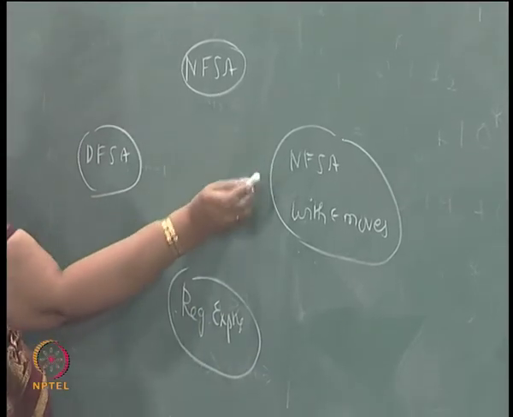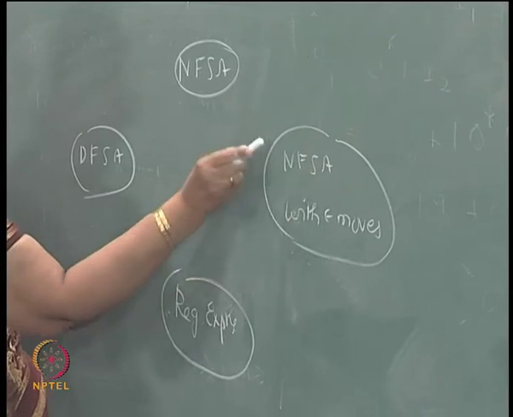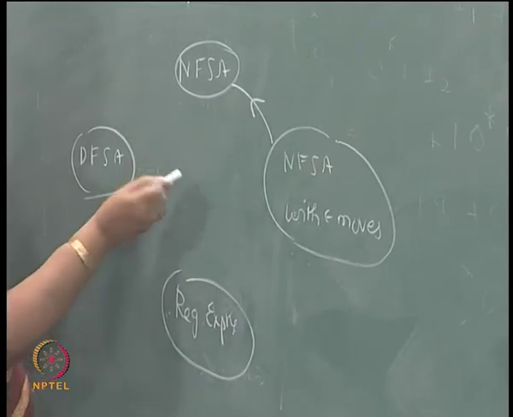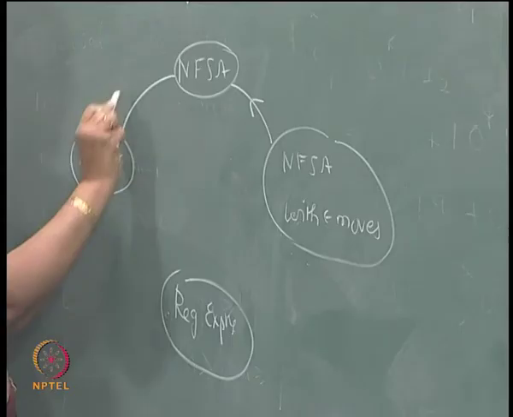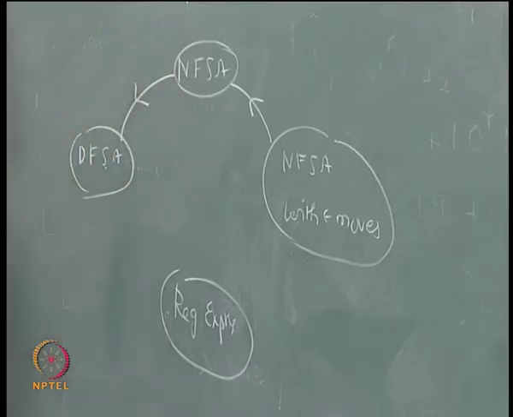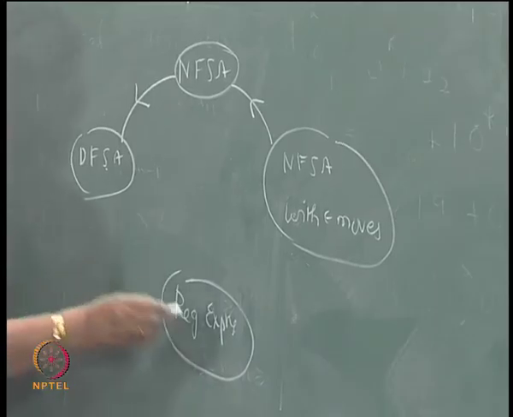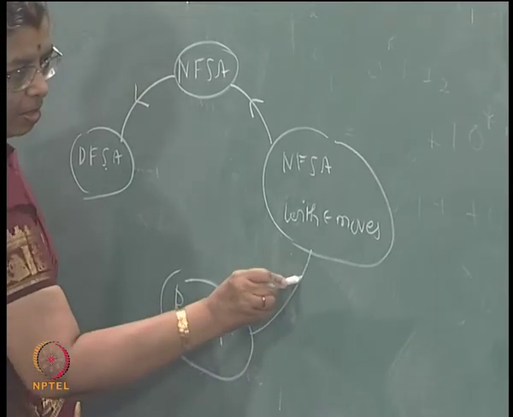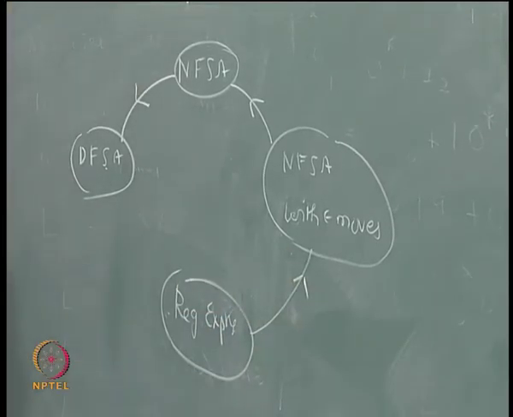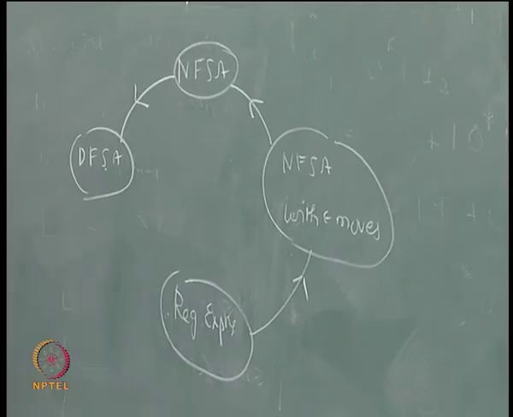So, we have seen, given an NFSA with epsilon move, how to construct the NFSA without epsilon moves, and by subset construction from a NFSA you can construct the DFSA. Given a regular expression, you can construct the NFSA with epsilon moves, this also we have considered.